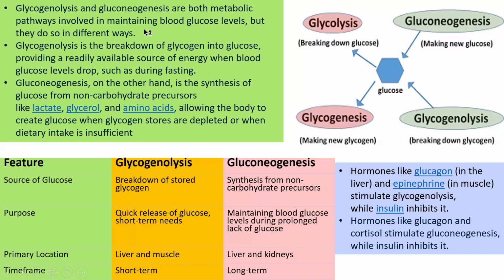So glycogenolysis and gluconeogenesis are both pathways involved in maintaining blood glucose level, but they work in different ways. We have explained this. Hormones like glucagon and epinephrine in muscle stimulate glycogenolysis, while insulin inhibits it. Hormones like glucagon and cortisol stimulate gluconeogenesis, while insulin inhibits it. Glycogenolysis comes into role when there is low glucose in your body.